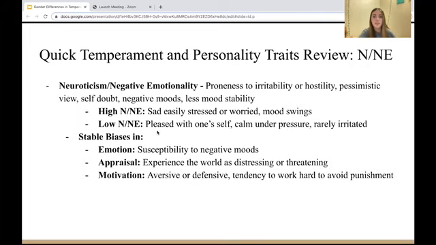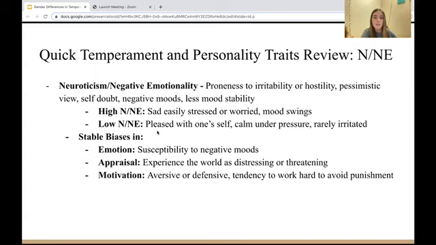Recap of temperament and personality traits before we dive into our study. Temperament and personality are trait-like individual differences in emotional and cognitive biases that first emerge in early childhood, but that develop throughout one's life. These differences account for consistency in behavior, inner experience, and risk. TMP is also organized into three broadband factors: neuroticism, negative emotionality; extroversion, positive emotionality; and self-control, conscientiousness.